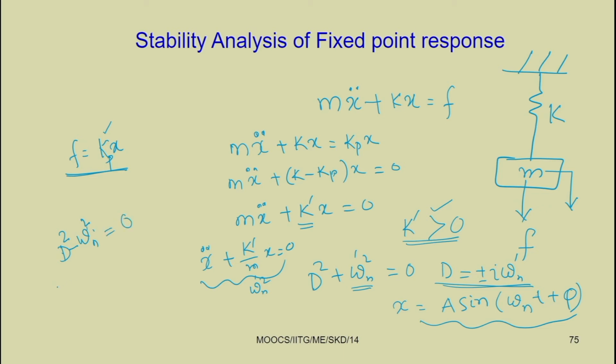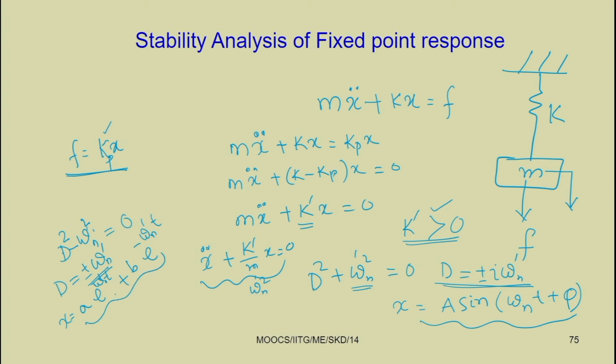So, D equal to plus minus omega n dash. Here the solution will be x equal to a e to the power omega n dash t plus b e to the power minus omega n dash t.